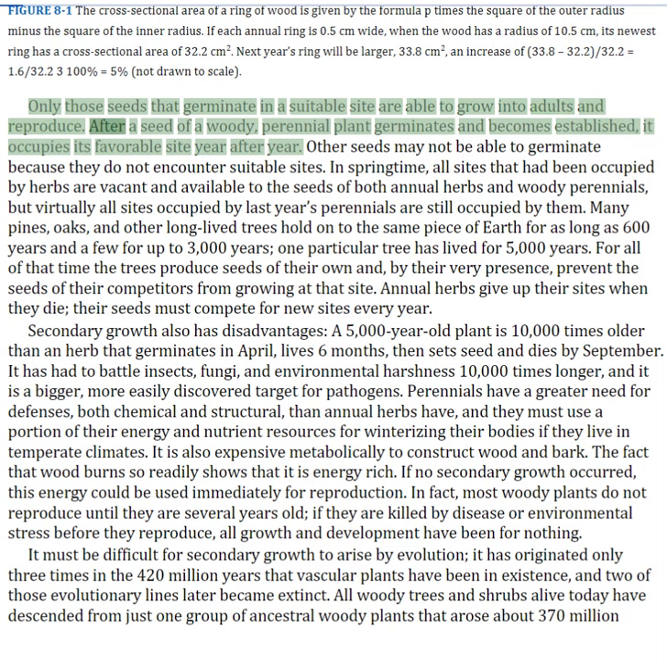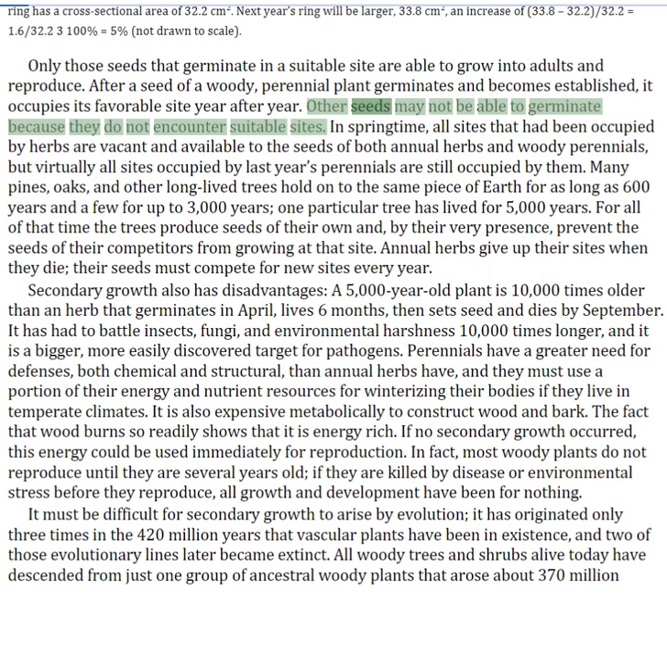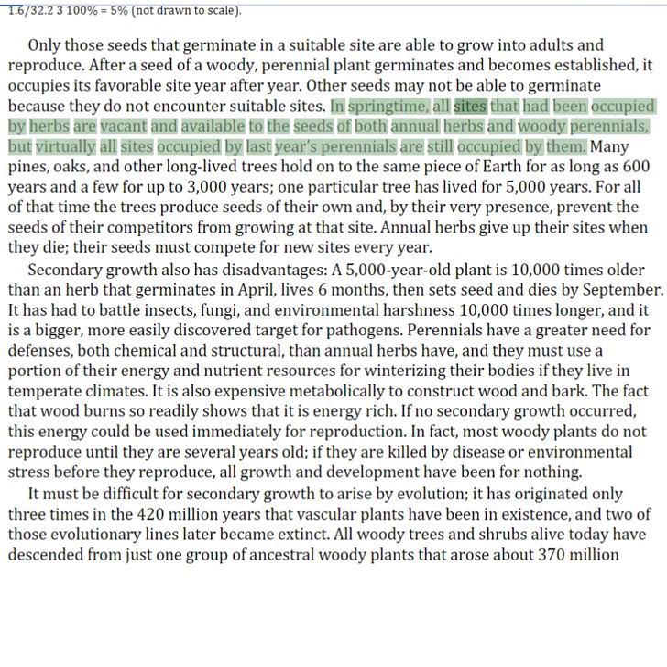Only those seeds that germinate in a suitable site are able to grow into adults and reproduce. After a seed of a woody, perennial plant germinates and becomes established, it occupies its favorable site year after year. Other seeds may not be able to germinate because they do not encounter suitable sites. In springtime, all sites that had been occupied by herbs are vacant and available to the seeds of both annual herbs and woody perennials, but virtually all sites occupied by last year's perennials are still occupied by them.